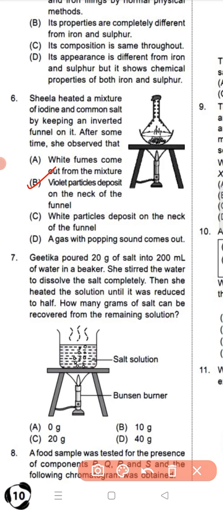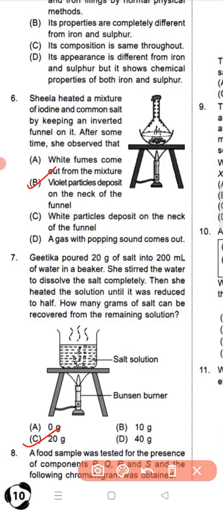So question number 7, Geetika poured 20 grams of salt into 200 ml of water in a beaker. She stirred the water to dissolve the salt completely. Then she heated the solution until it was reduced to half. How many grams of salt can be recovered from the remaining solution? Option C is the correct answer because 20 grams of salt is dissolved in 200 ml water. So when it is heated, the water will be vaporized and the salt will remain there. So 20 grams of salt will remain.